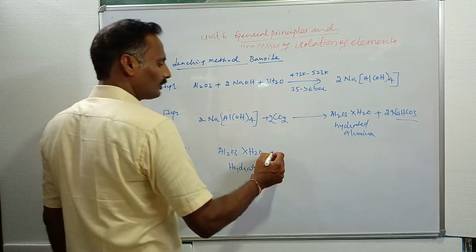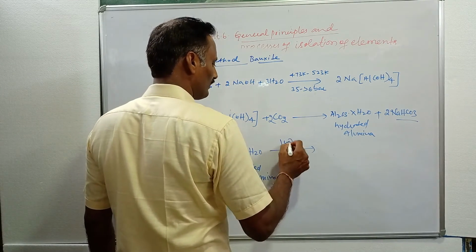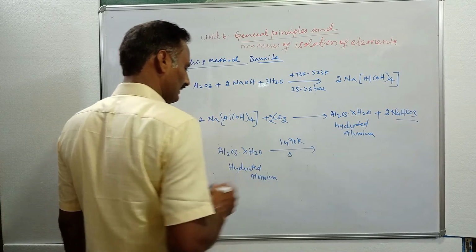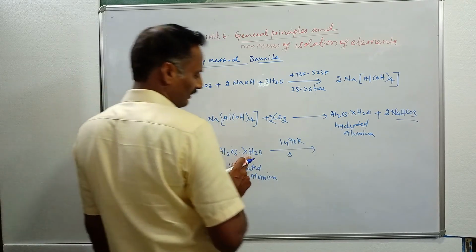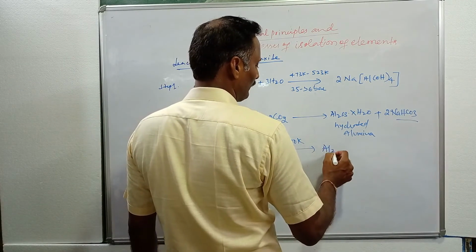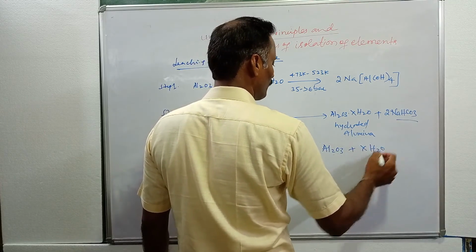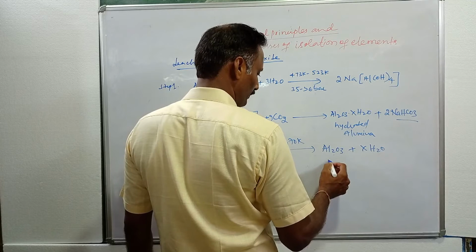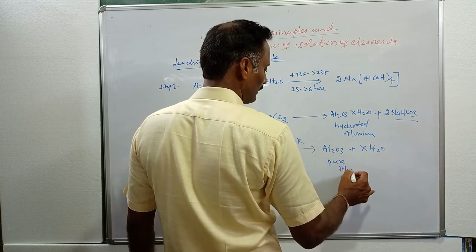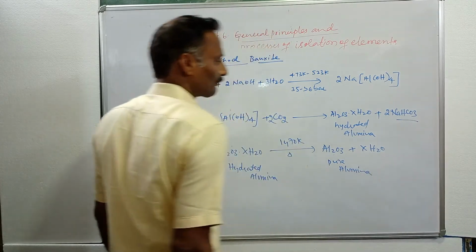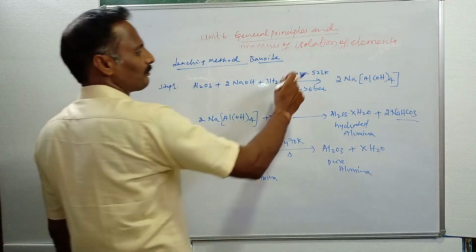on strong heating at about 1470 Kelvin temperature removes moisture or water molecules. We will get pure Al2O3, and the xH2O is removed. This is called pure alumina that you will get. This is pure alumina, and these conditions are important while writing in examinations.